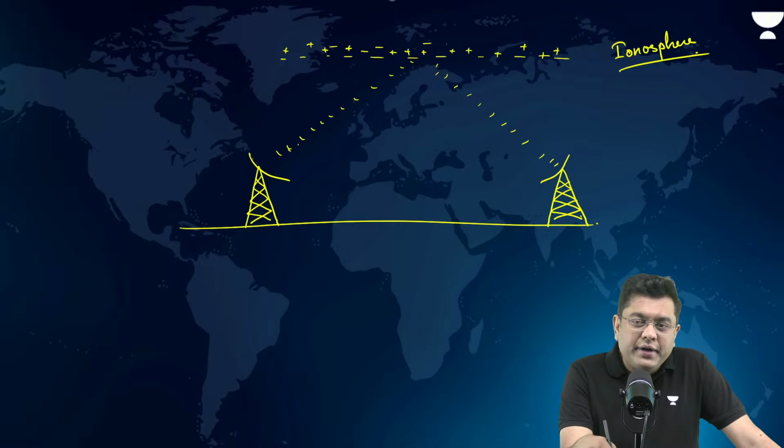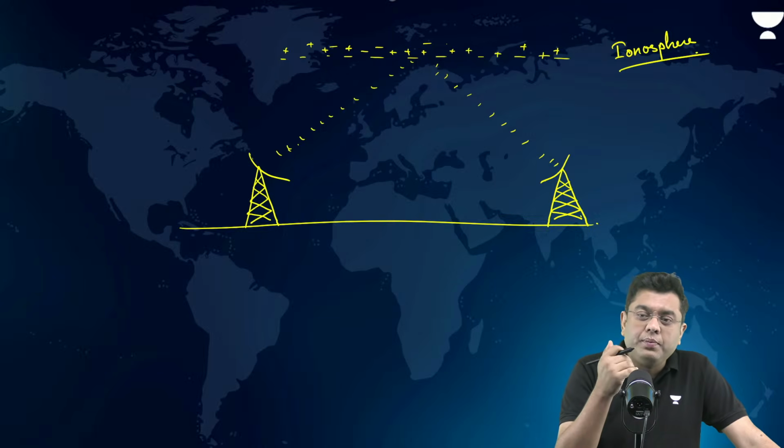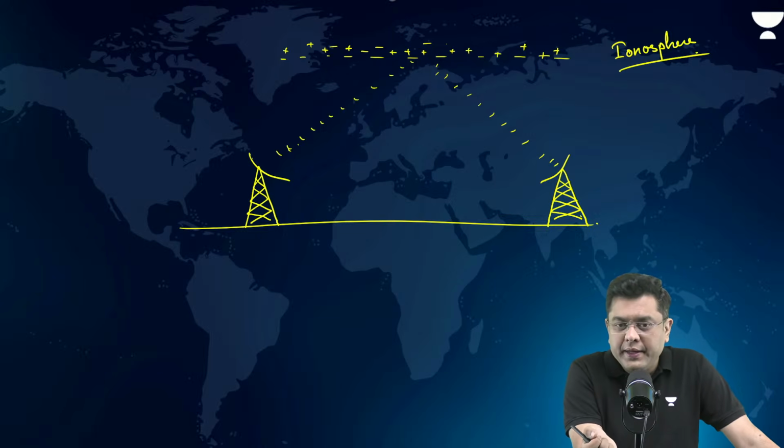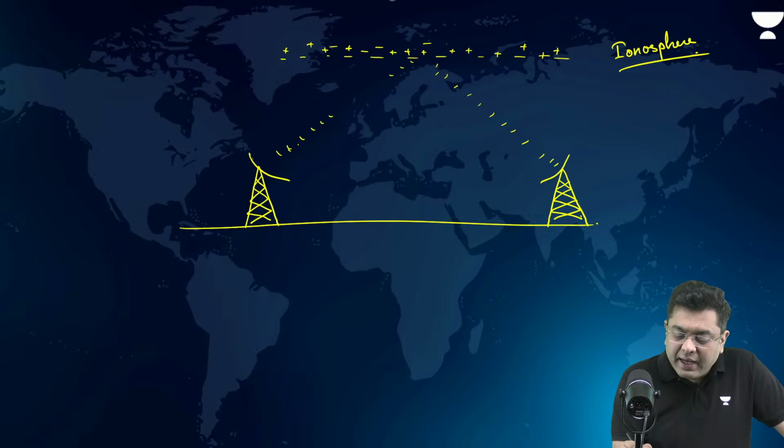Now, this is the reason why many of the times during cloudy nights, etc., you get radio disruption, or you get cross communication. Why do you get so? Because imagine if there is a cloud cover here. Cloud also has got charged particles.